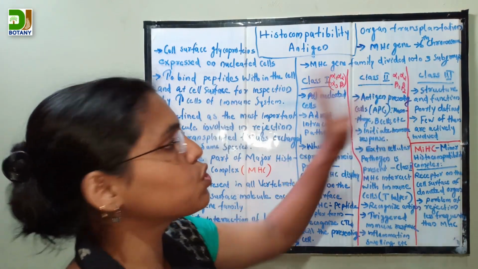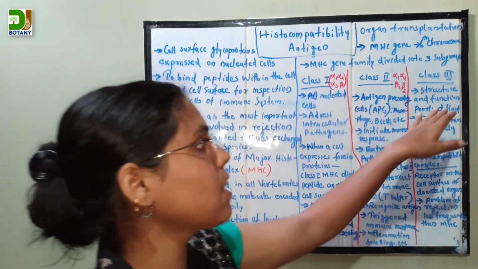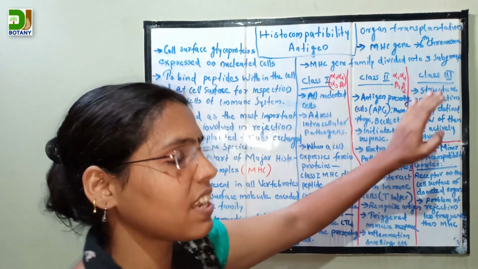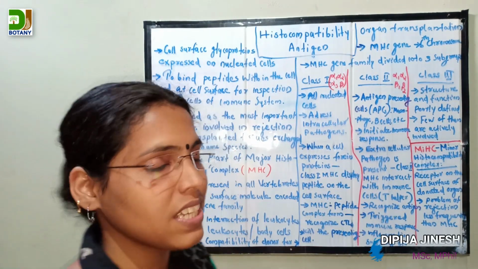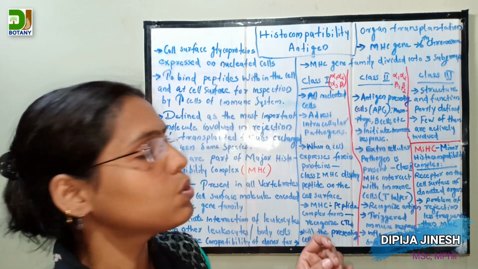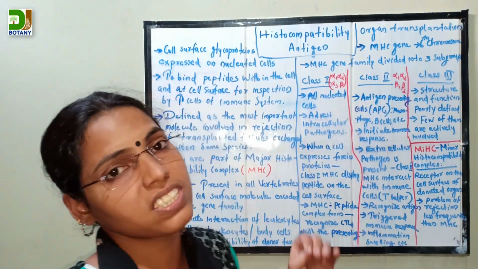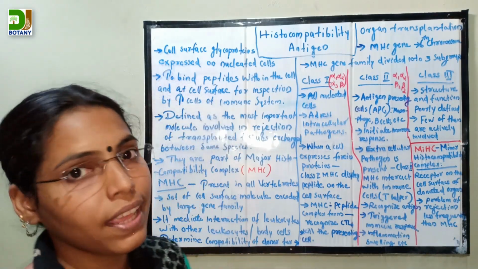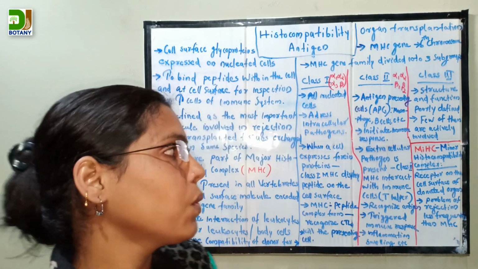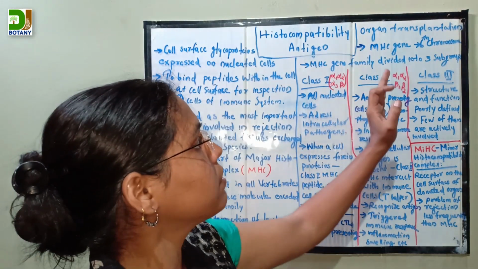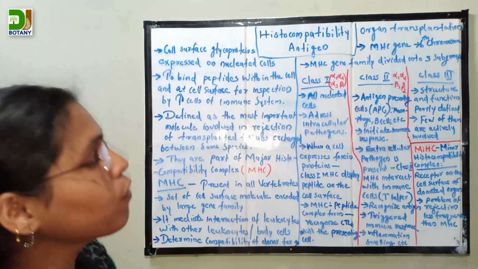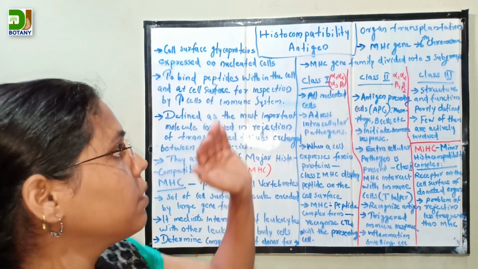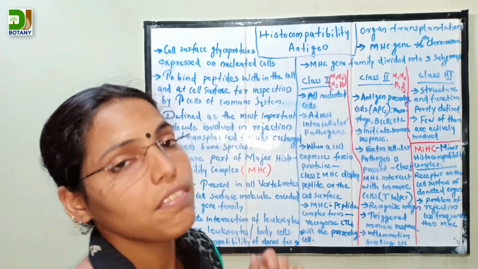That's about class 2 genes. The last one is class 3 genes. The structure and function of class 3 genes are very poorly defined. Most of their functions are unknown, and a few of them are actively involved in immune response. Okay, so these are the 3 classes of the major histocompatibility gene family.